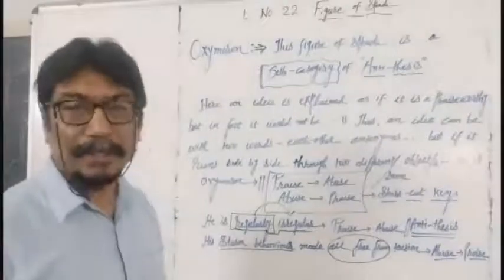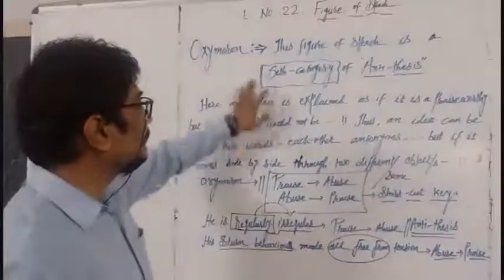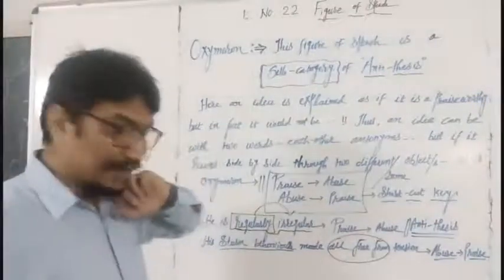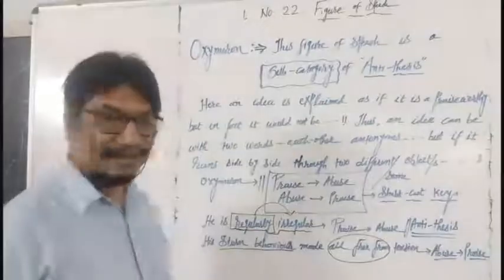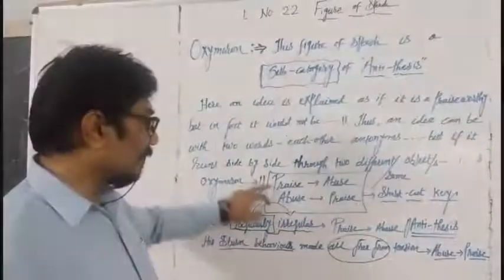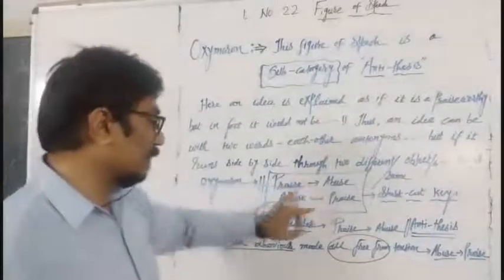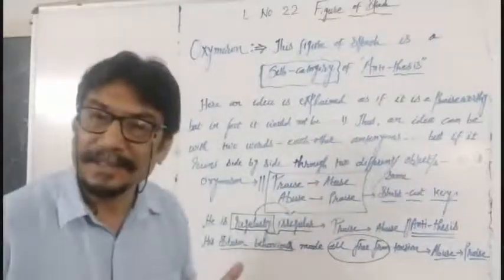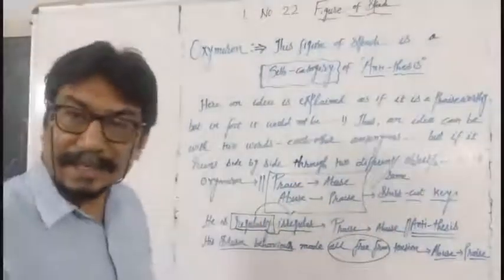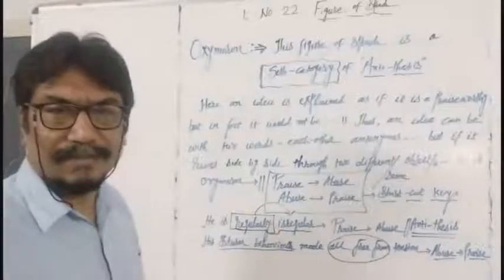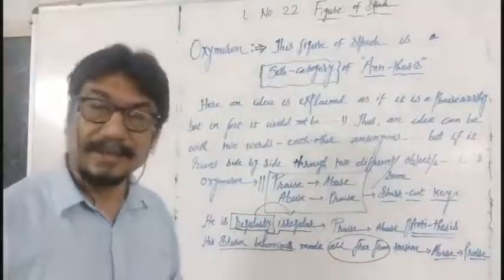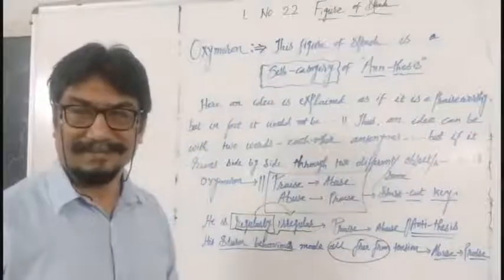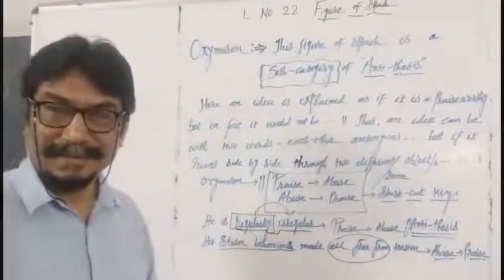Once again, you will feel that what I told you in antithesis, the same thing is here, but this is the shortcut key. With praise you will abuse someone, with abuse you will praise someone. Bas, this is the best shortcut key for the figure of speech oxymoron. Got the idea?